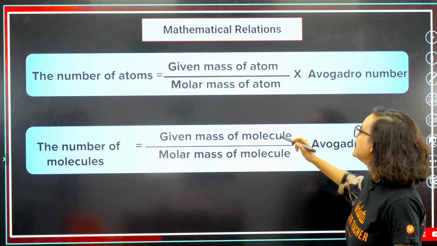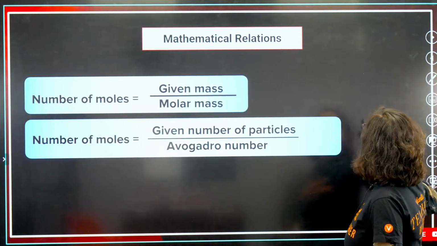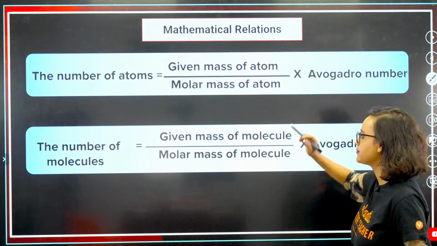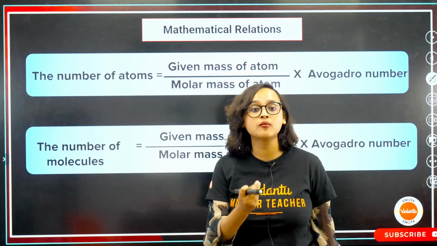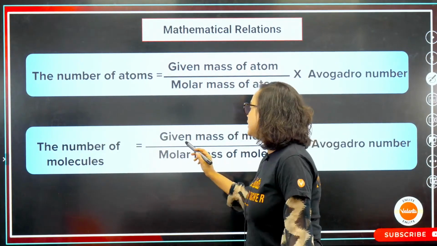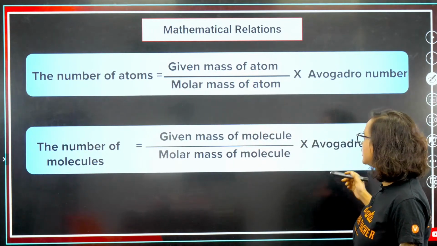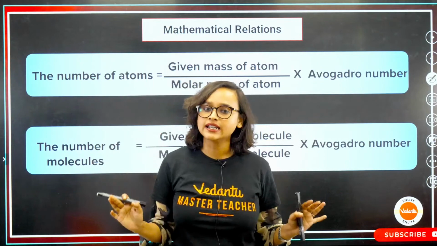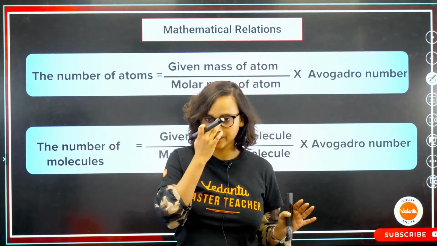Divided by molar mass of atom, again into Avogadro number. Now, the number of molecules. If you have to calculate the number of molecules, what will you do? You will once again take given mass of molecule divided by molar mass of molecule and multiply it with Avogadro number. Understood? This is clear, everybody? We know this, right?